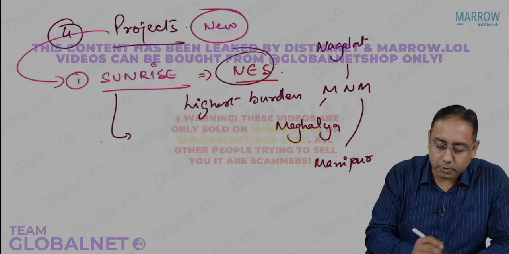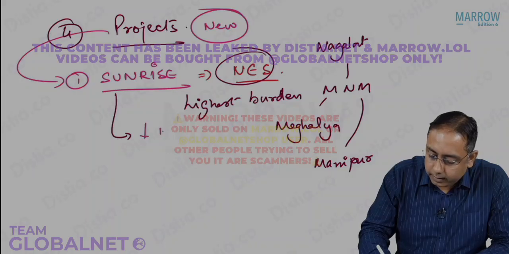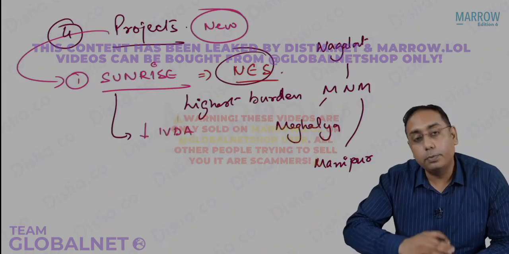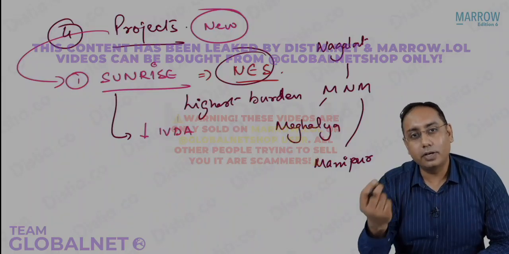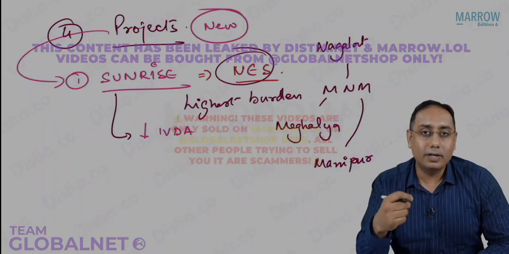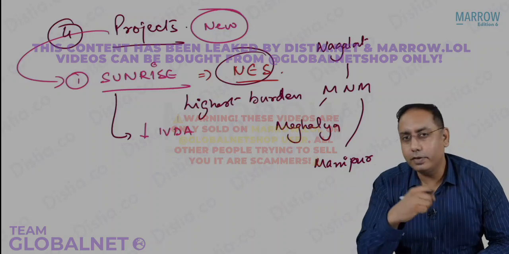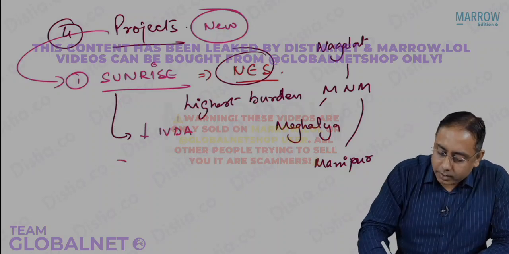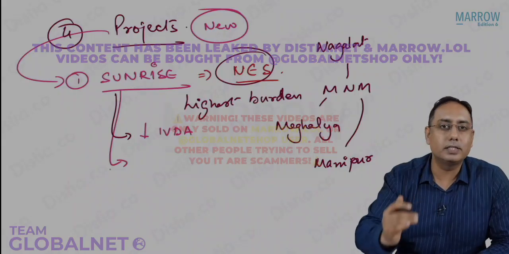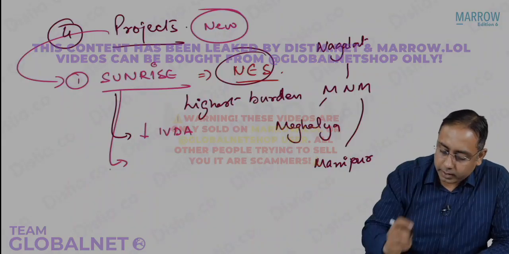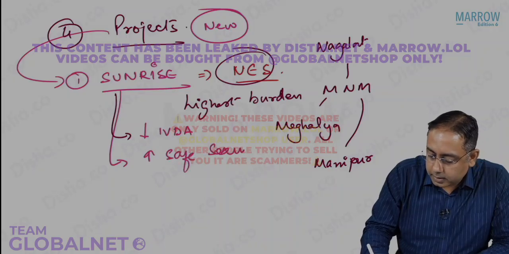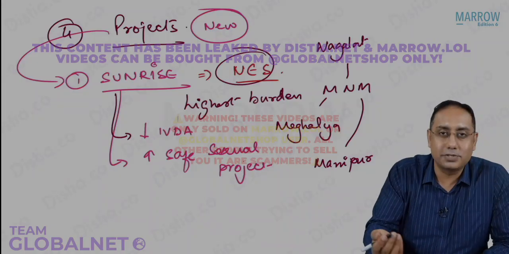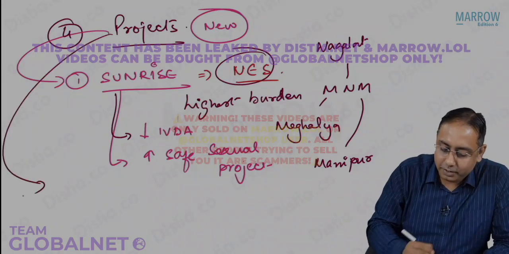So the Sunrise project is to decrease the intravenous drug abuse, or to provide them safer mechanisms, or to provide opioid alternatives. Now opioid alternatives are being given by the NACO program, and free syringes are given. So everything is focused to decrease the HIV transmission in the country. So decrease IVDA and promote safe sexual practices. A similar looking program using the same modalities, because the strategies have to be the same, right? You can't invent new strategies.